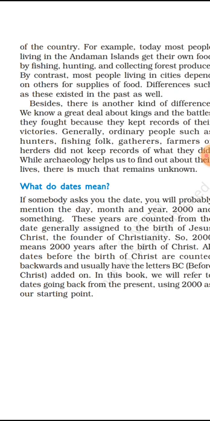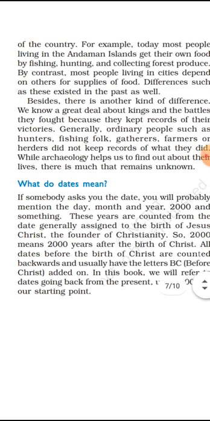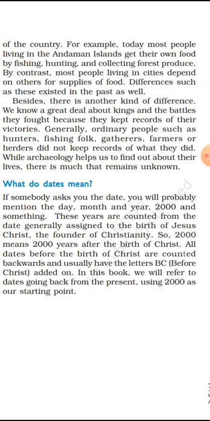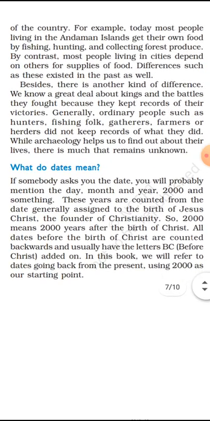Now the next point, and the last point, is: what do dates mean? If somebody asks you the date, you will probably mention the day, month, and year, 2000 and something. These years are counted from the date generally assigned to the birth of Jesus Christ, the founder of Christianity.